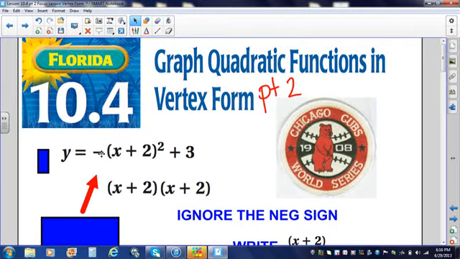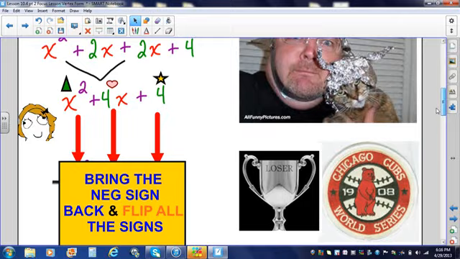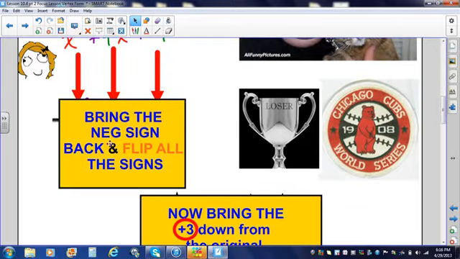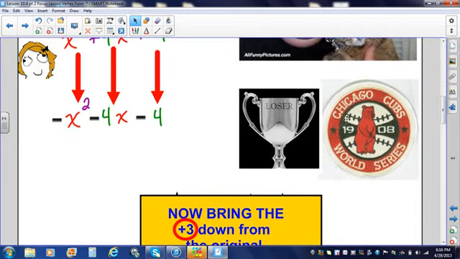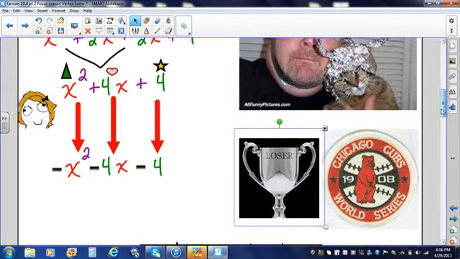Pay attention, bring that negative sign back, and flip all of the signs. Kind of like the Chicago Cubs World Series 1908. That's a trophy they've not won since then. So I flip all the signs. This was positive, it's negative. This was positive, it's negative. This was positive, it's negative.